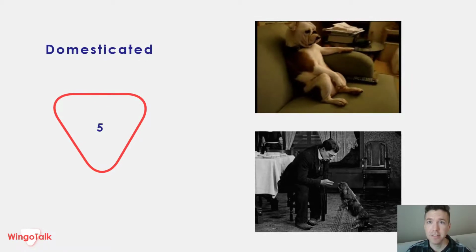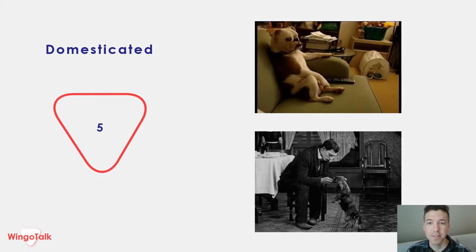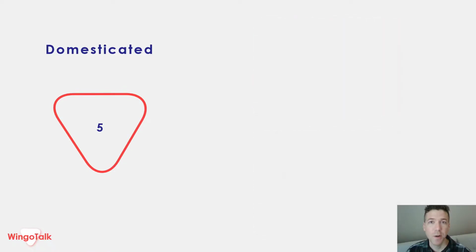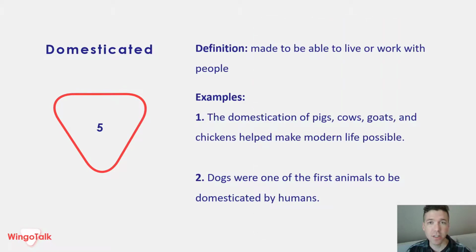Domesticated. Definition: made to be able to live or work with people, or trained. Examples: the domestication of pigs, cows, goats, and chickens helped make modern life possible. Number 2. Dogs were one of the first animals to be domesticated by humans.